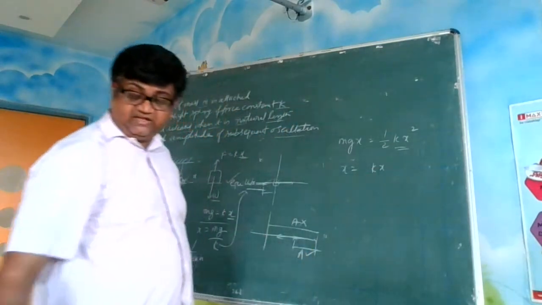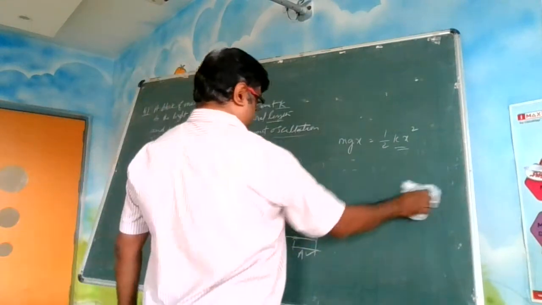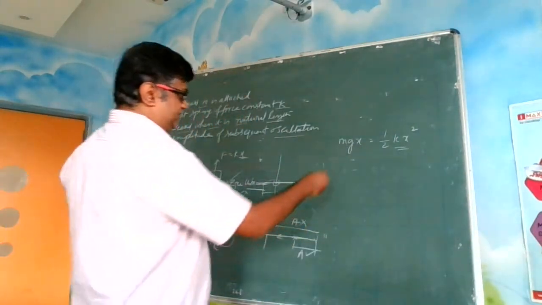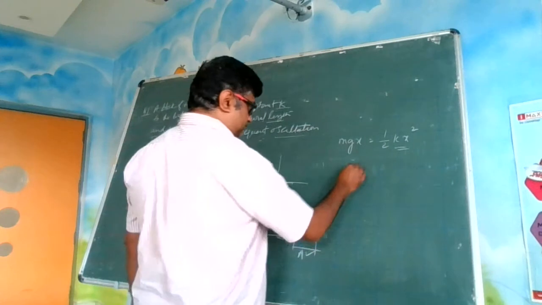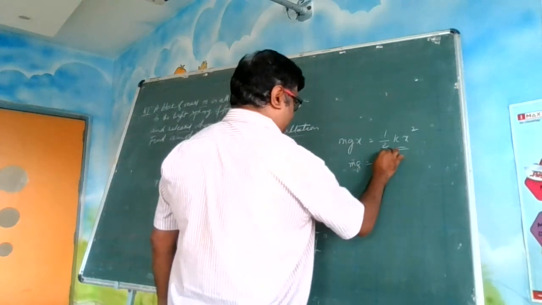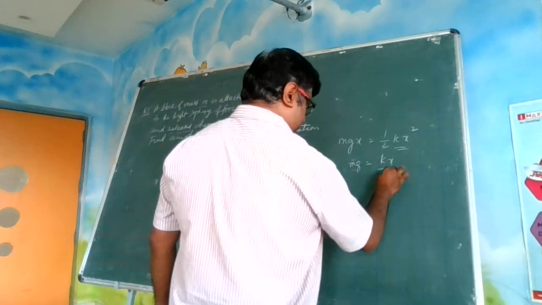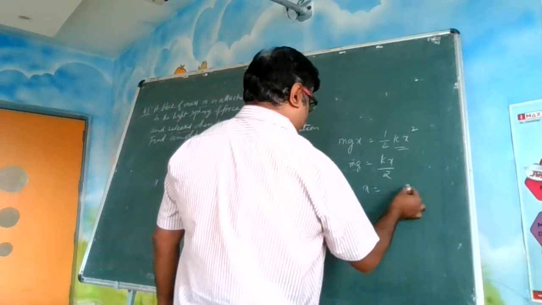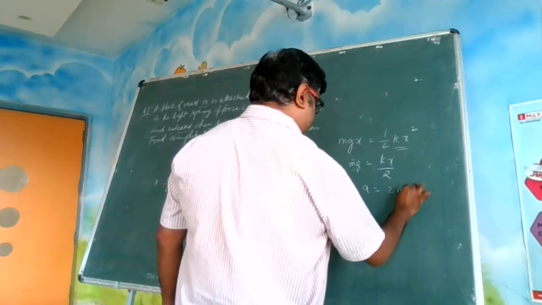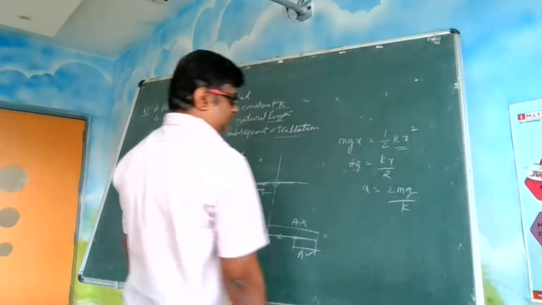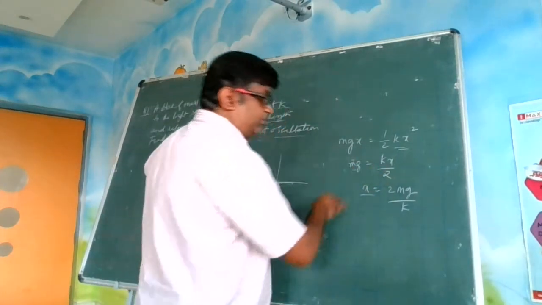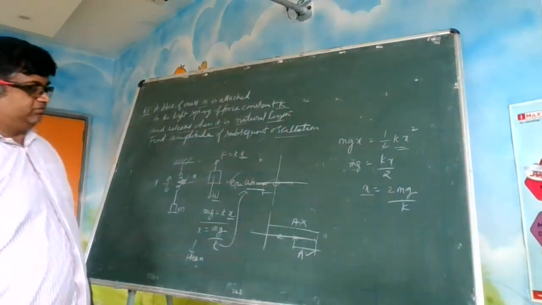Here x is cancelled on both sides. So this becomes mg is equal to kx by 2. From here you are going to get x is equal to 2 mg by k. Now it can be potentially the maximum amplitude.